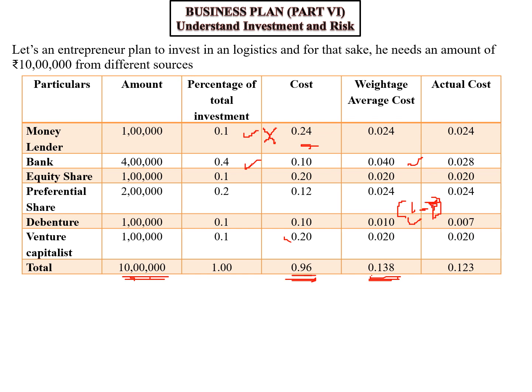It means whatever the cost has been gathered in the form of loan or debenture should be multiplied by 1 minus 30%, means 0.3. It is 0.7, then ultimately you will find 0.007, and ultimately from the banking sources it is 0.020. It means if you collect the money from different sources, then ultimately you have to give 12.3% of the cost from different sources.